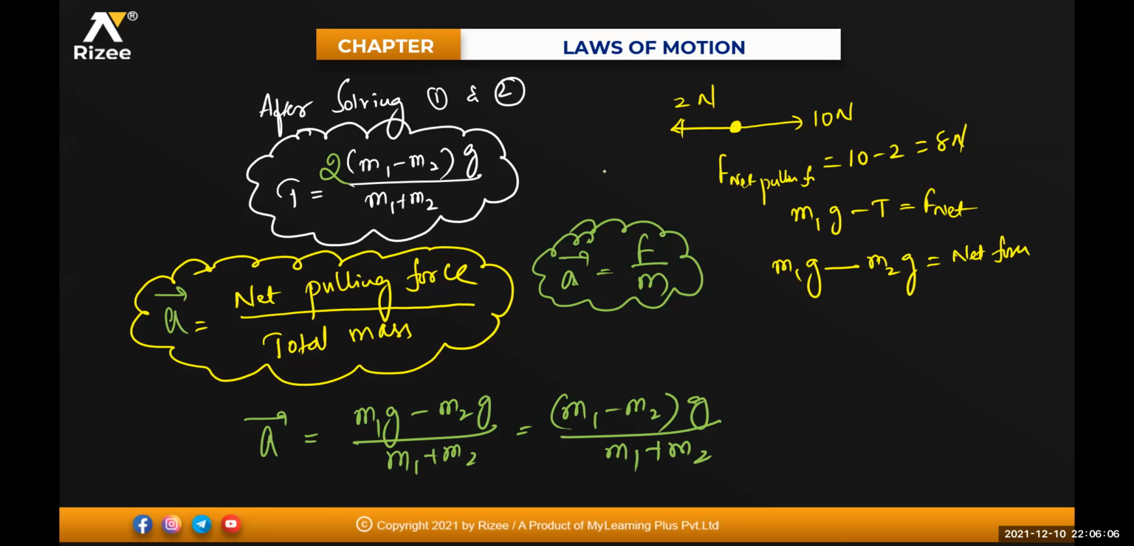So tension is how much? 2 times m1 m2 into g divided by m1 plus m2, not m1 minus m2. Sir, you wrote minus. It should be m1 into m2. Yes, I have not solved it now, that is the reason I made a mistake there. So I'll write here now, removing this. So tension T will be equal to 2 times m1 m2 into g divided by m1 plus m2.